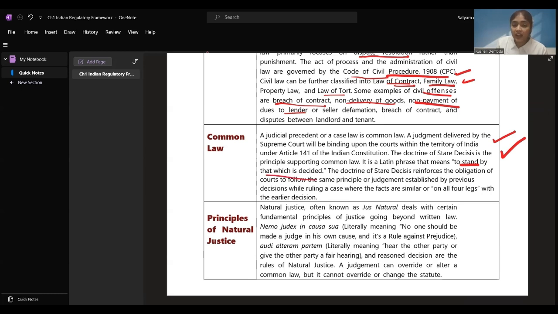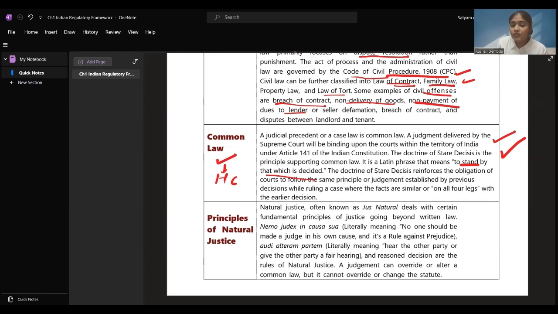If the Supreme Court has decided that the citizens of India will have to follow this particular law, then all the courts below the Supreme Court, which don't have that higher authority, will have to follow, which is the High Court and District Courts. Special courts, magistrate courts, metropolitan courts, we'll be learning all these courts further. All the courts and all the people of India have to follow the judgment passed by the Supreme Court. That becomes a common law.